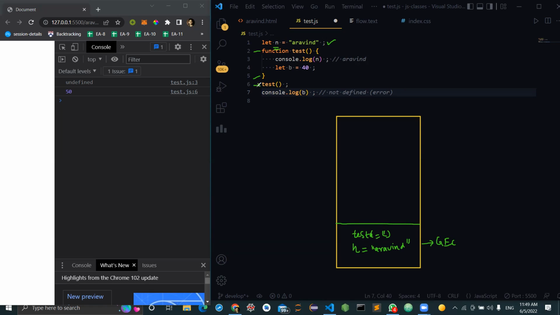We are making a function call. So what will happen? A test context will be created just above the current execution context. Who was the current execution context before its creation? The global execution context. So just above this, the test context will be created. Let me make it the test execution context. Now what will happen?